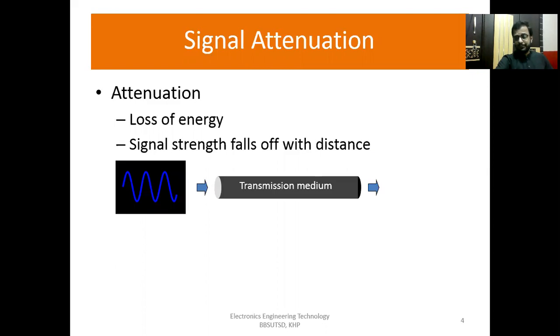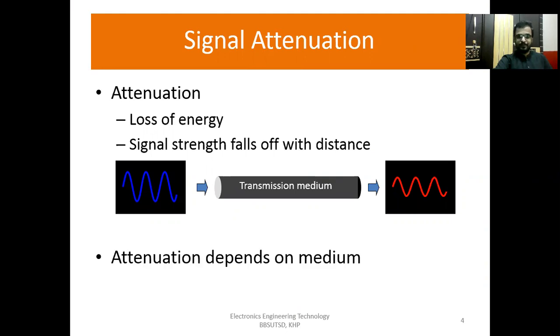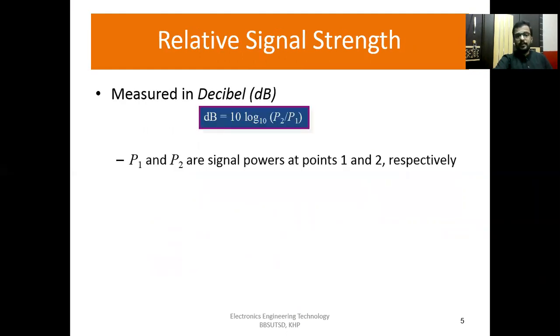When this signal passes through the transmission medium, there is a loss of energy, meaning a decrease in amplitude. So the loss of energy is known as attenuation, or in simple words, signal attenuation. Attenuation depends on the medium, which type of medium you have chosen.